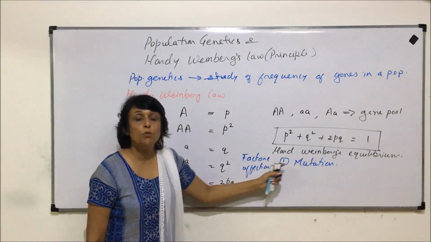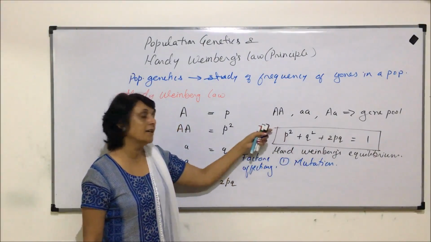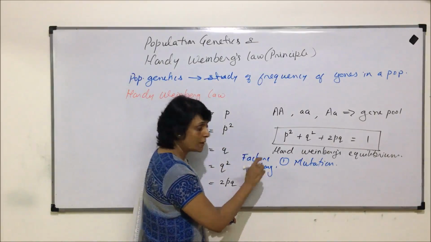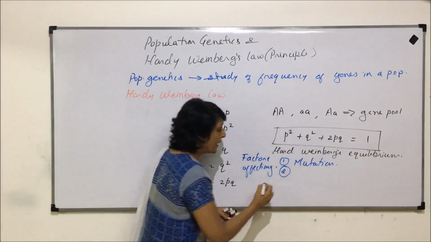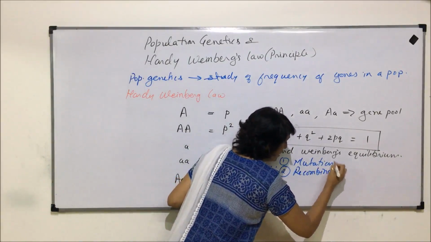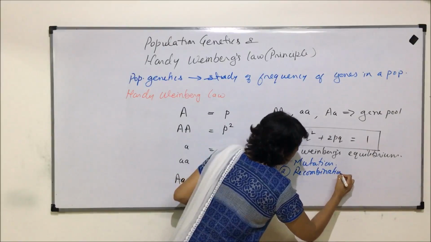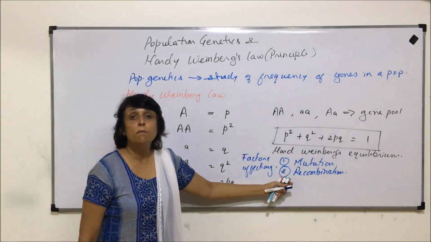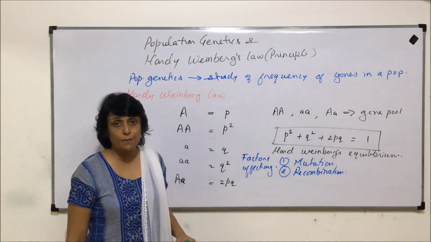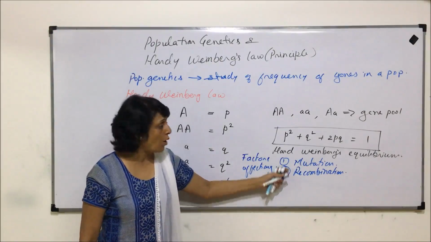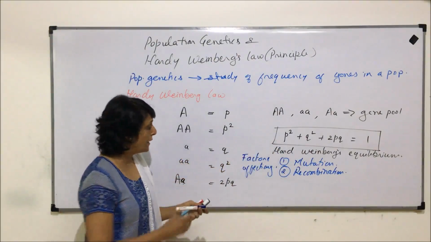So if mutation takes place, then definitely it is going to affect the frequency of the allele. So this is one factor which will affect it. Second, recombination. Recombination takes place during gamete formation when the meiotic cell division takes place. At that time, if various kinds of recombinants are formed, they can also affect the frequency.